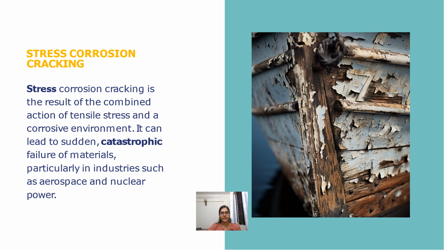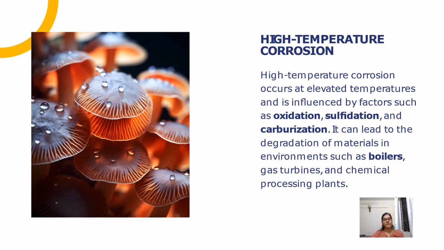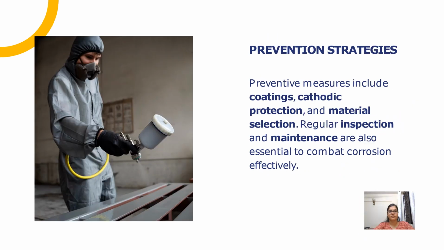It can lead to sudden, catastrophic failure of metals, particularly in industries such as aerospace and nuclear power. High temperature corrosion. High temperature corrosion occurs at elevated temperatures and is influenced by factors such as oxidation, sulfidation, and carburization. It can lead to the degradation of materials in environments such as boilers, gas turbines, and chemical processing plants.